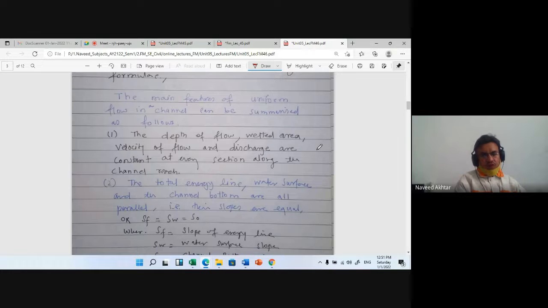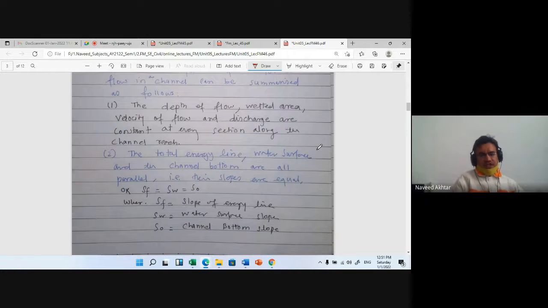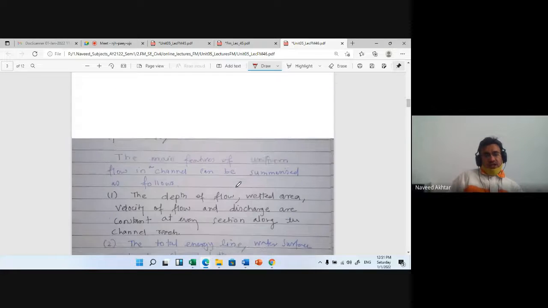The depth of flow, wetted area, velocity of flow, and discharge are constant at every section along the channel region. The total energy line, water surface, and the channel bottom are all parallel, that is, the slopes are equal. This is also an assumption.